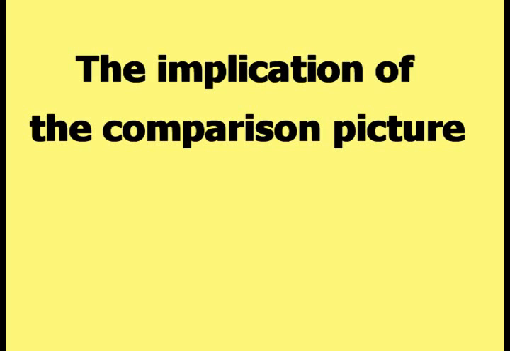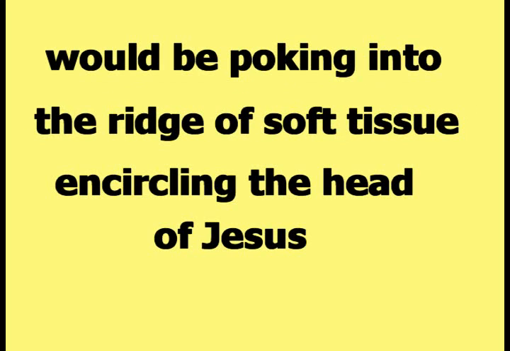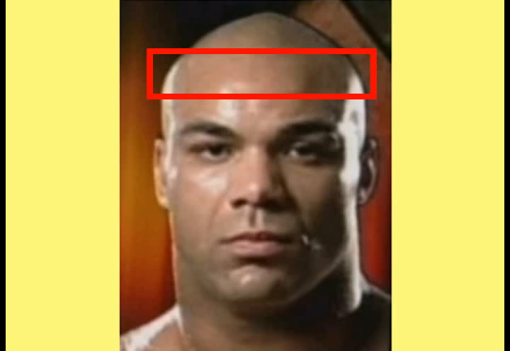The implication of the comparison picture is that the thorns in the crown would be poking into the ridge of soft tissue encircling the head of Jesus. While this picture is good for demonstrating the vertical level at which the ridge of soft tissue develops on the head of a high energy level human being, it does not provide a clear view of what the ridge of soft tissue itself looks like.